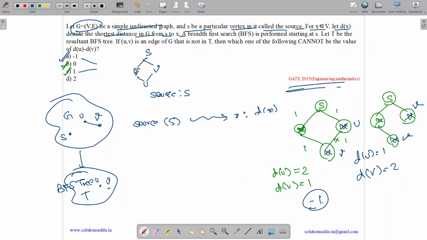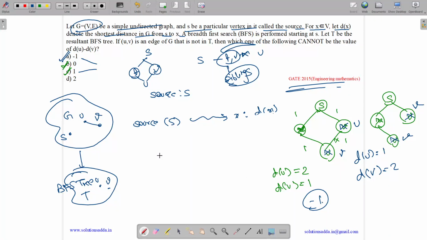It occurs when v and another node T are in the shortest path from S to U. So let us suppose we have source S, T, V, and U. From S to U, both T and V should come in between. And both T and V must be siblings, which means they have the same distance from S, causing TU to be in the BFS tree and not UV. So TU will be there and not UV.